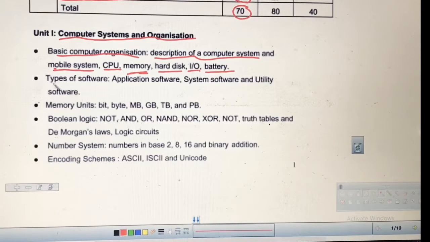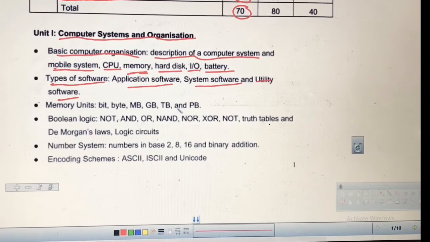These are very important. Then types of software, there are always 3 types of software. Explicitly they are mentioned in your syllabus: the application software, the system software and utility software. After that, memory units are there. Memory units means how to measure the storage unit.